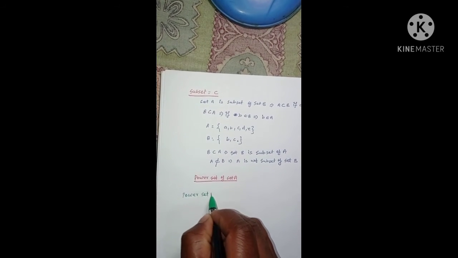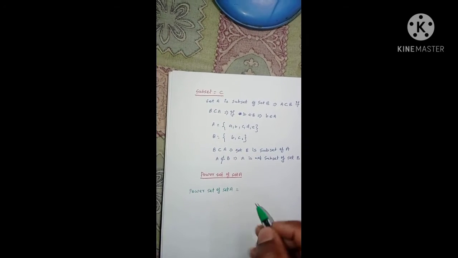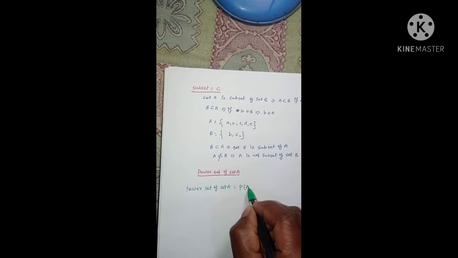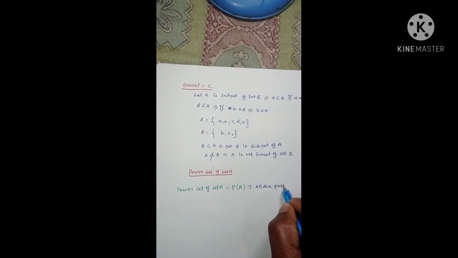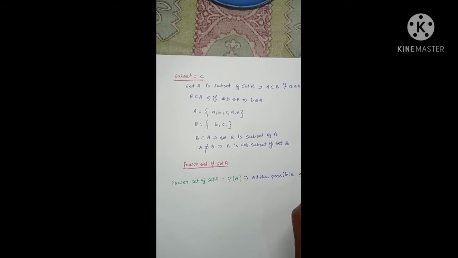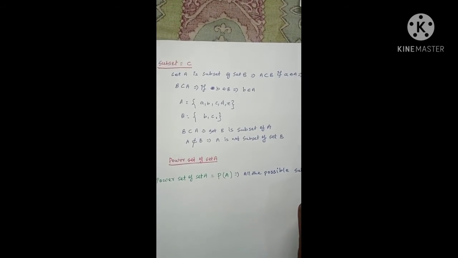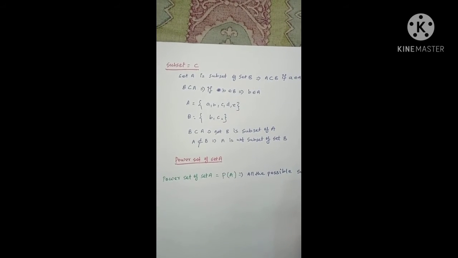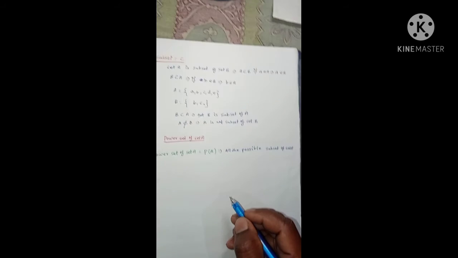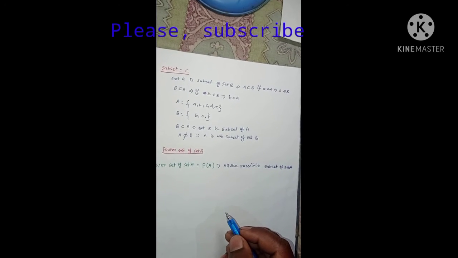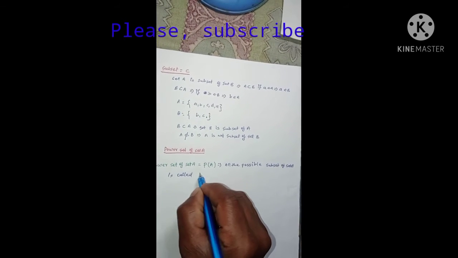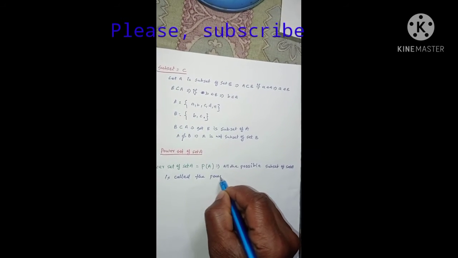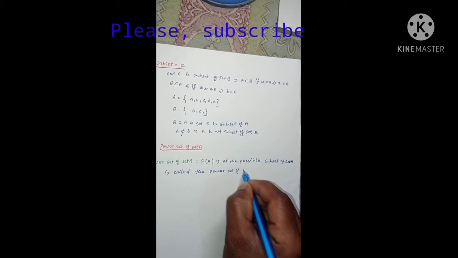The power set of set A is written as P(A), which means all the possible subsets of set A. All the possible subsets of a set is called the power set of set A.